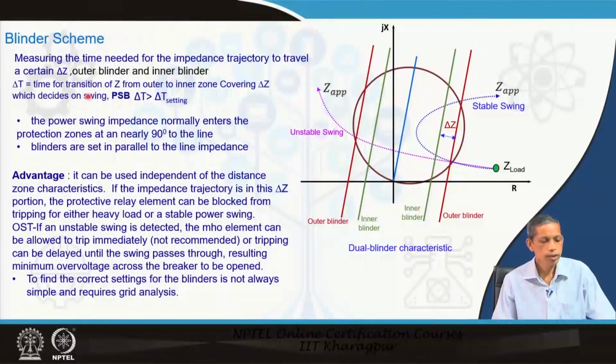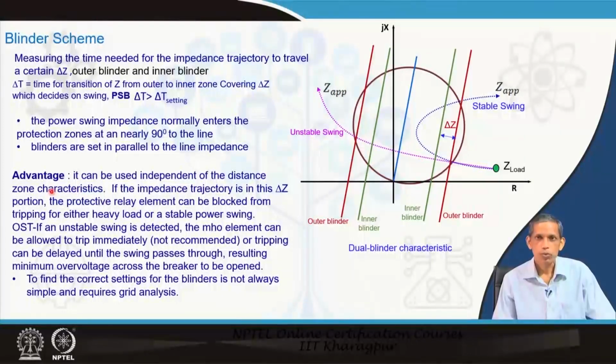So, the delta t, the time of transition from the outer to the inner zone covering the delta Z, decides on swing. For the PSB option, power swing blocking, if the measured delta t is greater than the delta t setting, then it goes for the blocking option.